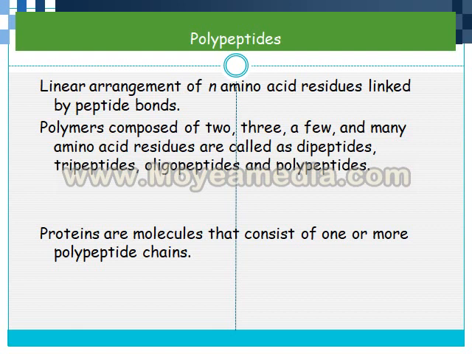Proteins are molecules that consist of one or more polypeptide chains.